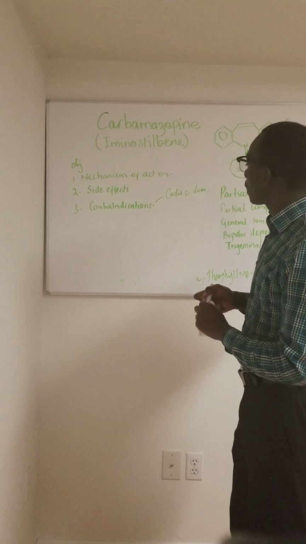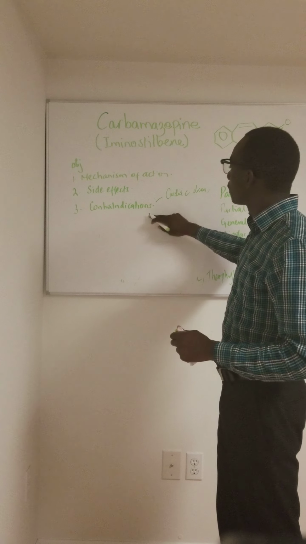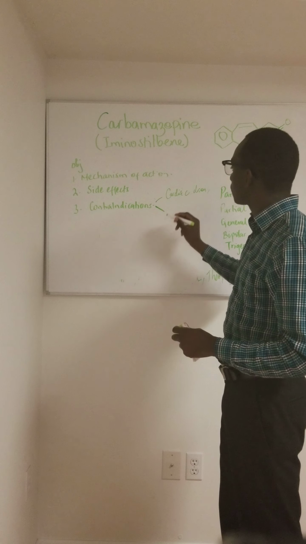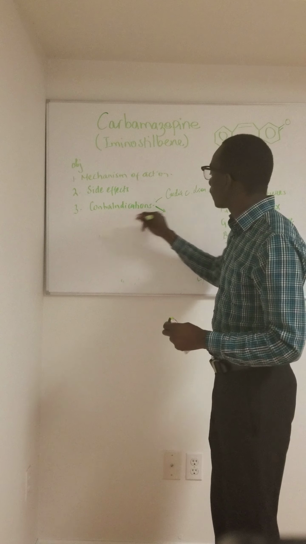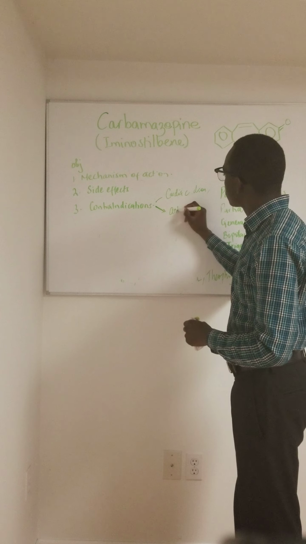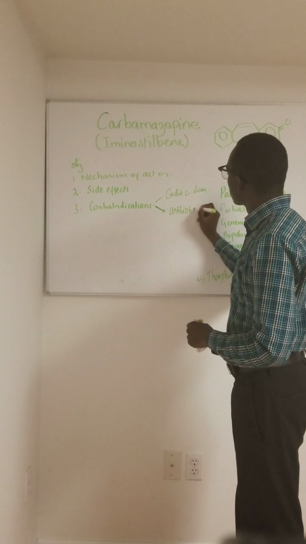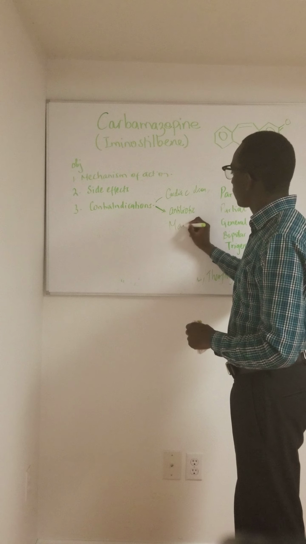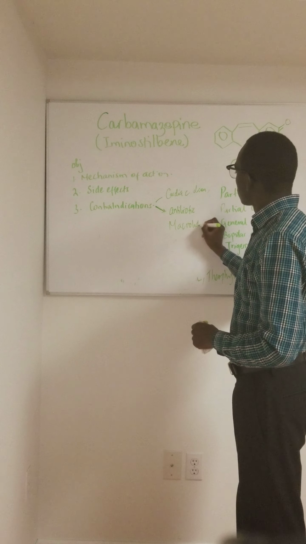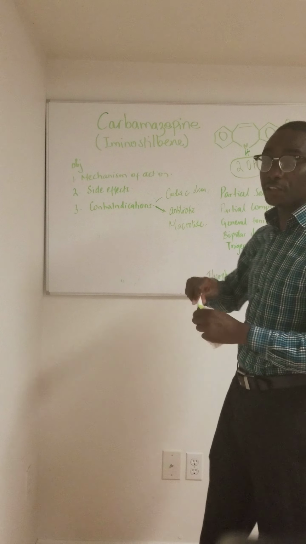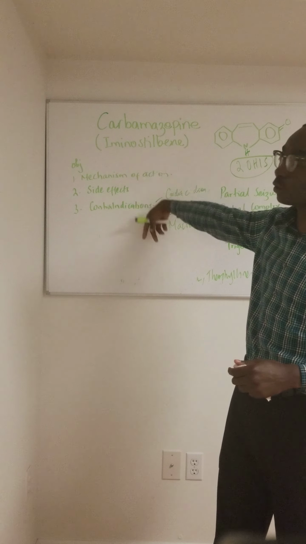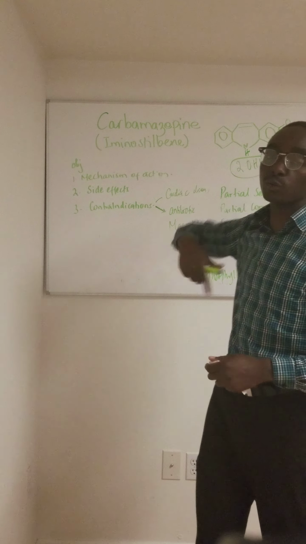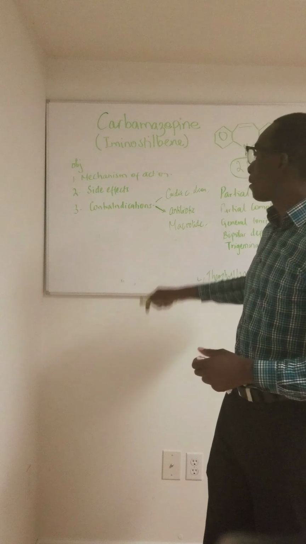Carbamazepine can also be contraindicated with patients who are taking antibiotics like the macrolides that we saw, because you need to adjust the dose, as these drugs inhibit the metabolism of this drug. So the concentration of carbamazepine will go up when you give it with macrolides.